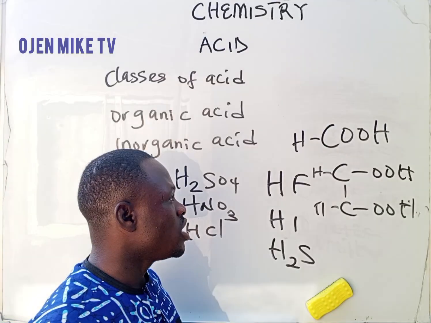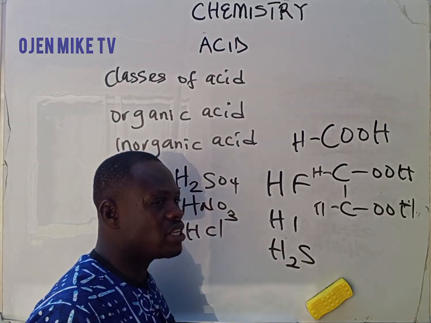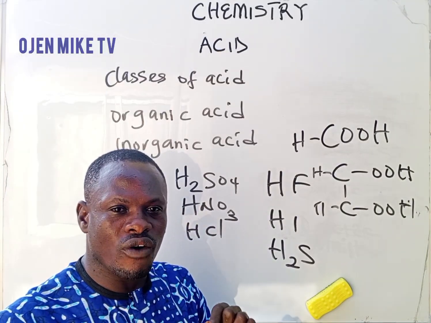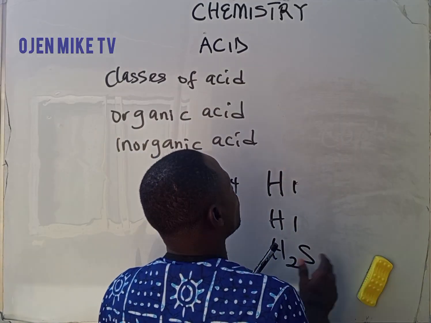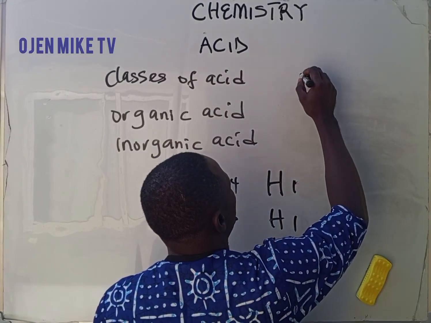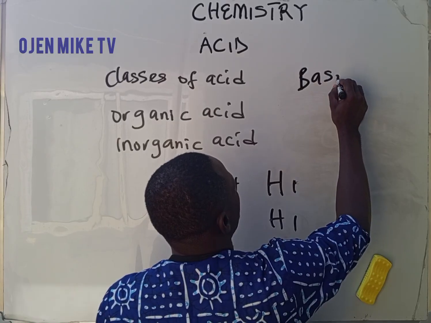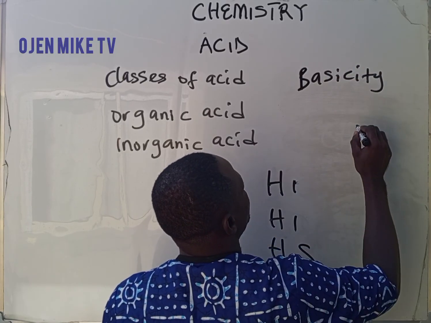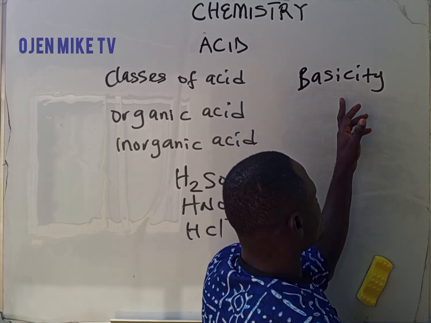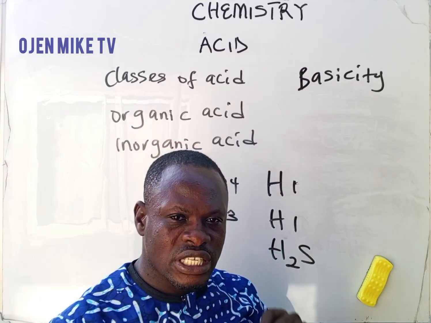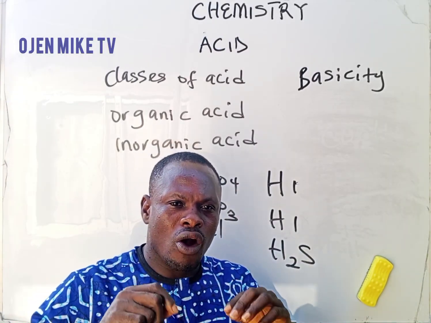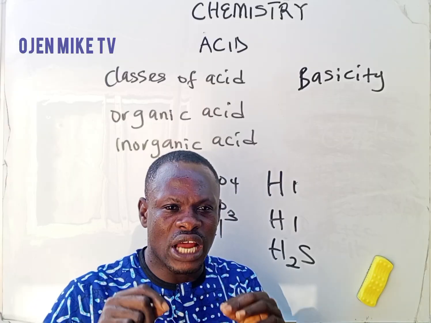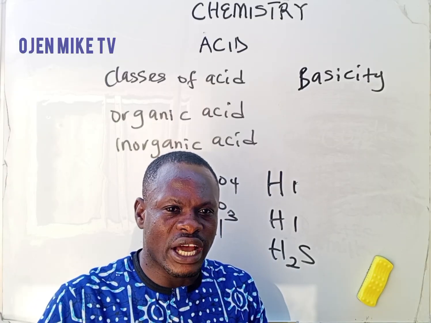Is that understood? The next thing we are going to look at before we end this video is the basicity of an acid. What do you mean by basicity of an acid? When we talk about the basicity of an acid, we are talking about the number of replaceable hydrogen ions in one molecule of that acid.